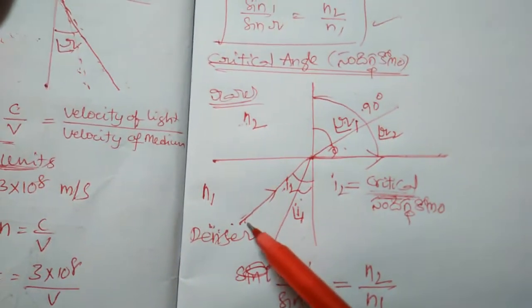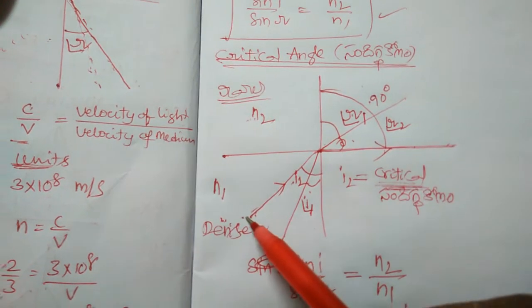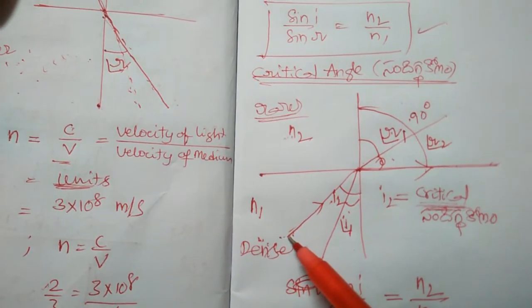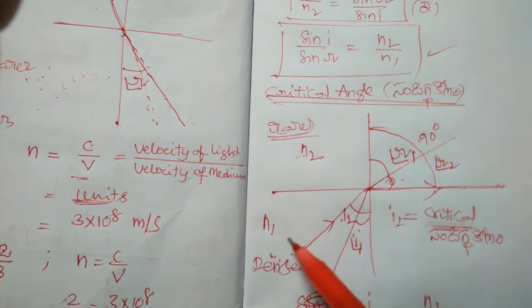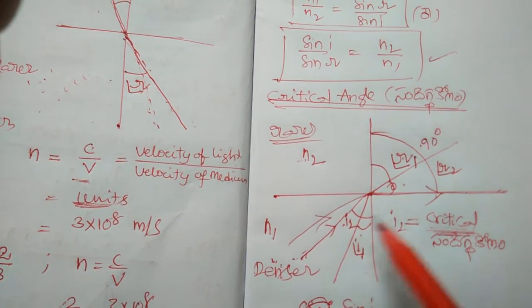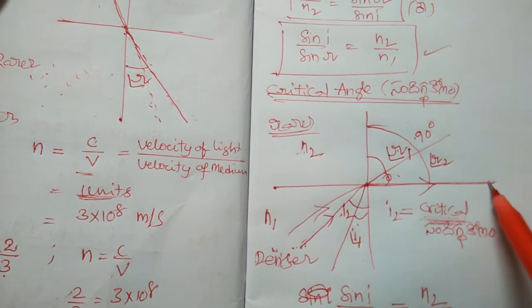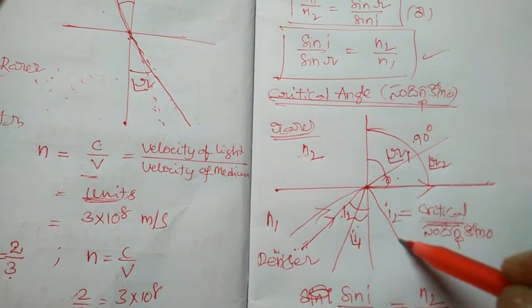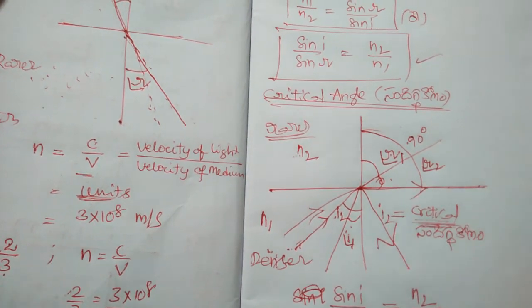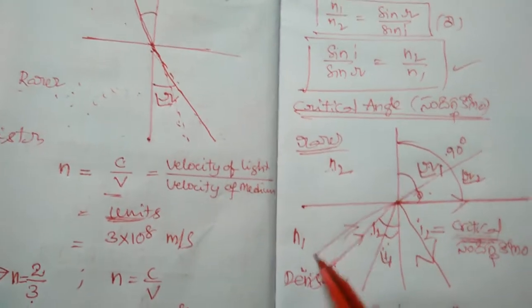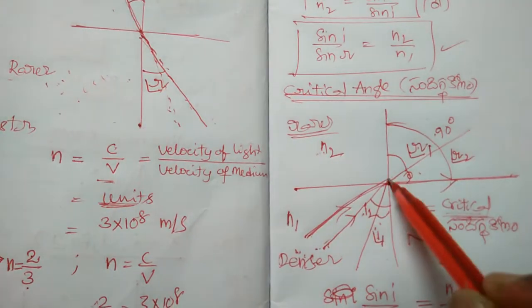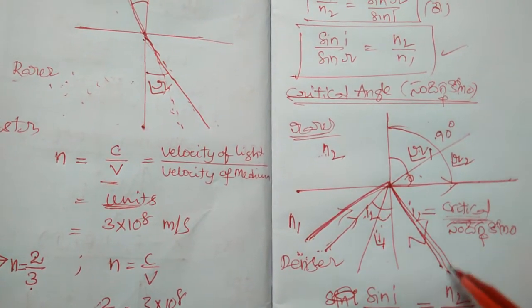Here I already explained critical angle. If the incident angle is increased more than that of the critical angle, then instead of passing through that medium, it again reflects into the same medium only. This phenomenon is said to be total internal reflection.